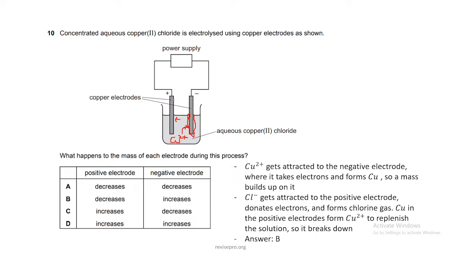The rate of reaction between magnesium ribbons and 2 molar hydrochloric acid at 25 degrees Celsius is measured by the hydrogen gas produced. In another experiment, either the concentration of the hydrochloric acid or the temperature is changed. All other conditions are kept the same. Which conditions increase the rate of reaction? Now you know that when you react anything with a more concentrated reactant, the reaction will move at a much faster rate because the frequency of successful collisions increases. So you need to maximize the concentration of the hydrochloric acid.